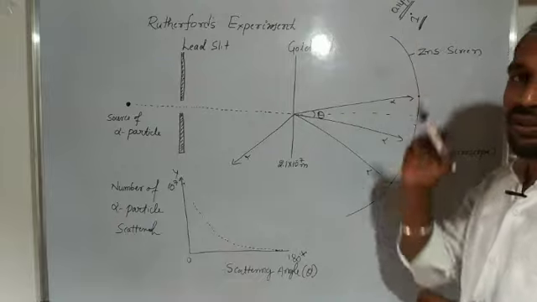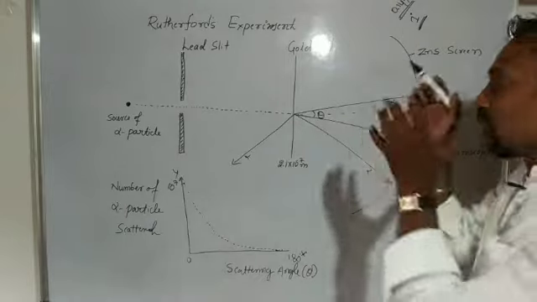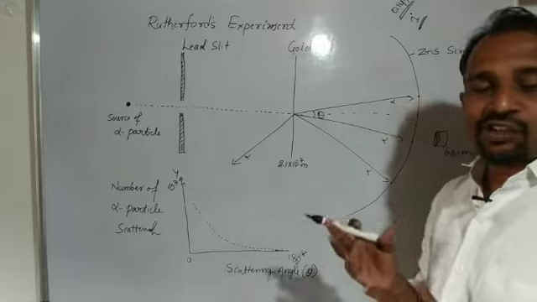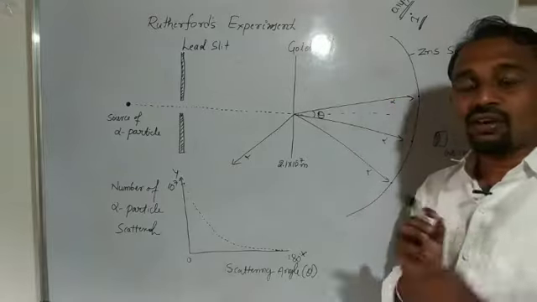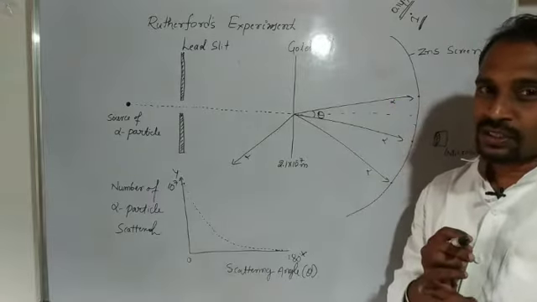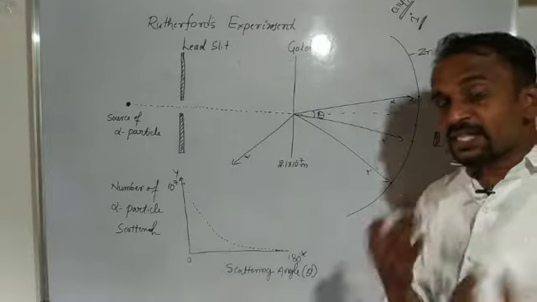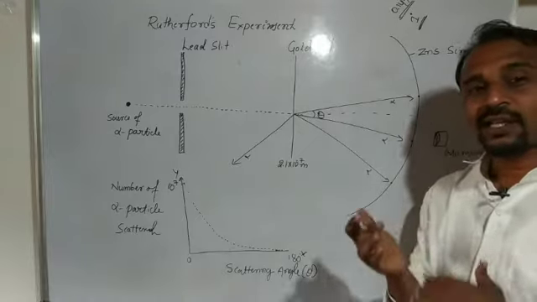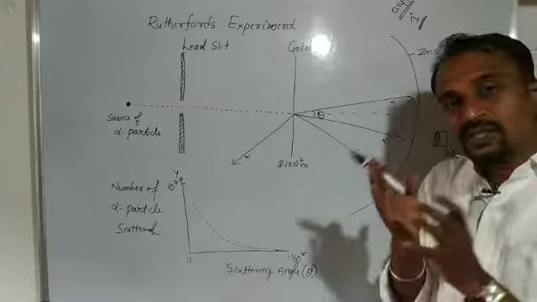The maximum number of alpha particles have a scattered angle less than 1, which means near to 0.